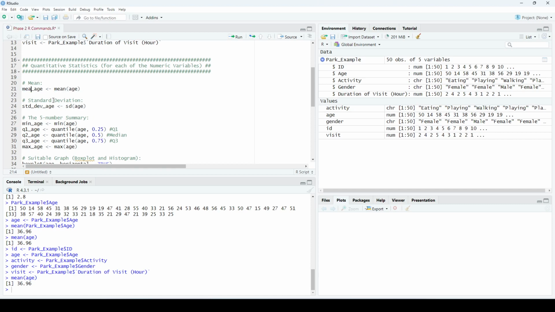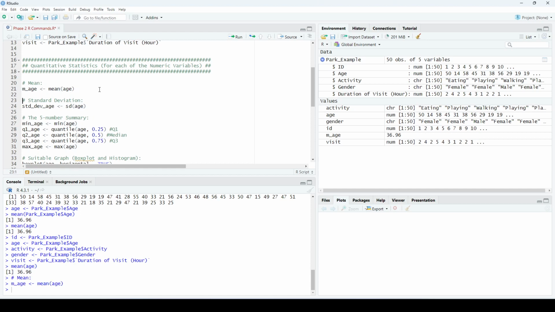So let's say I will call it m underscore age. This means the mean of age. So I will tell R, take this function, the mean of age, and save it inside m underscore age. If I did this, it's going to create a new variable here called m underscore age, which stores the value of the mean. So we will be doing this for the rest, for the standard deviation and so on.